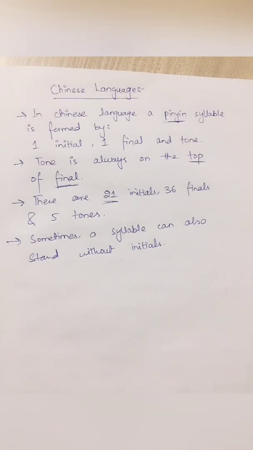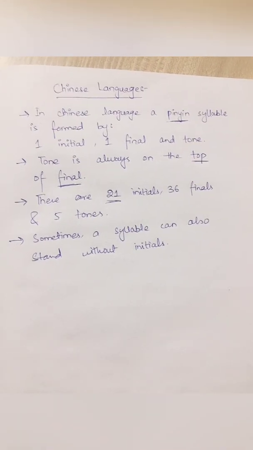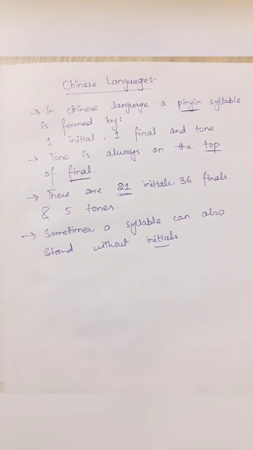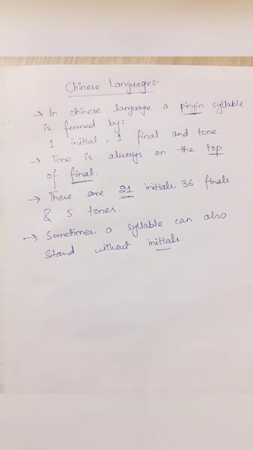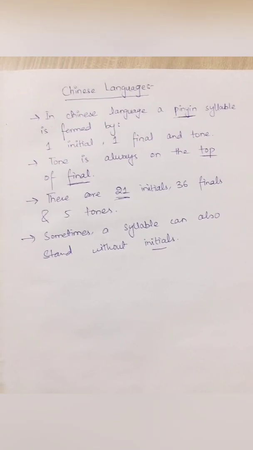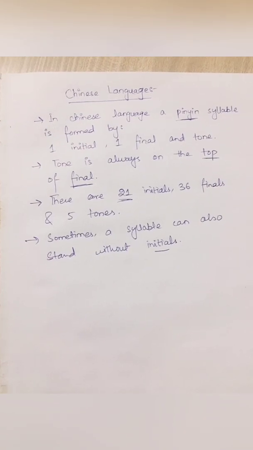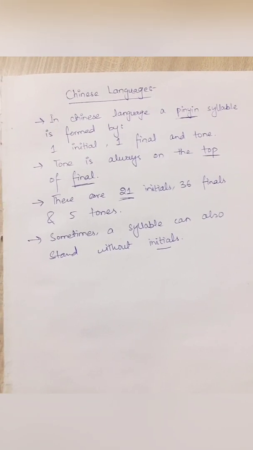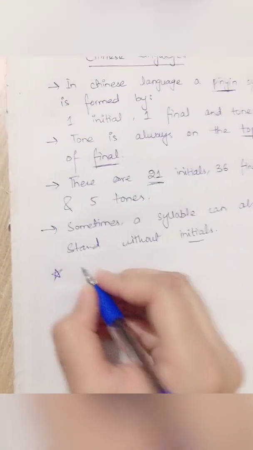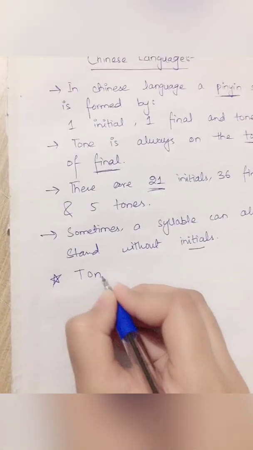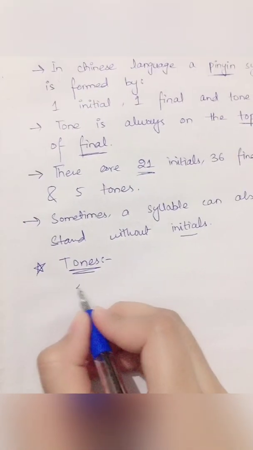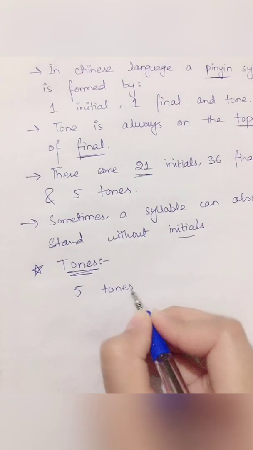There are 5 tones in the Chinese language. Sometimes a syllable can also stand without an initial. So the important part of a syllable is the final, not the initial, because a syllable can also stand without initials. So the next thing to understand: what are the tones in Chinese language? There are 5 tones in Chinese language.